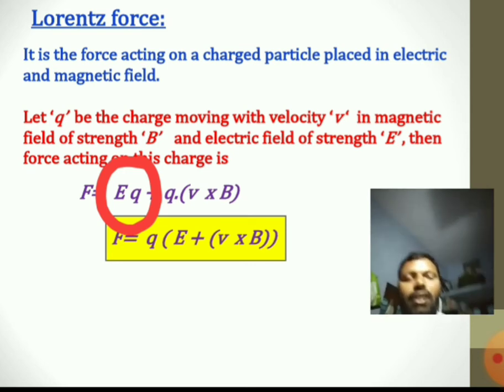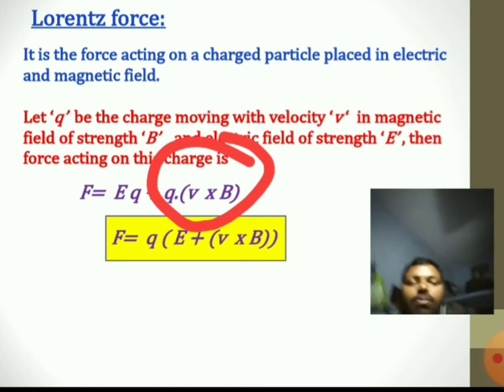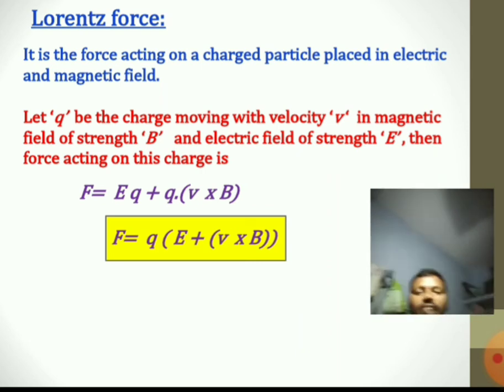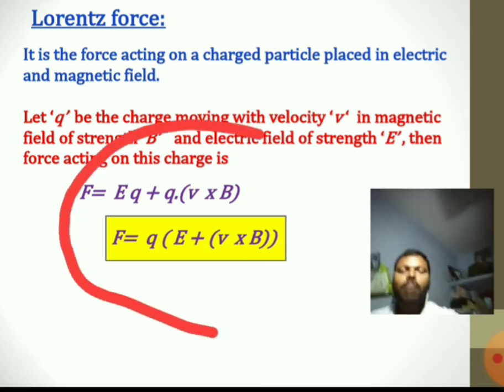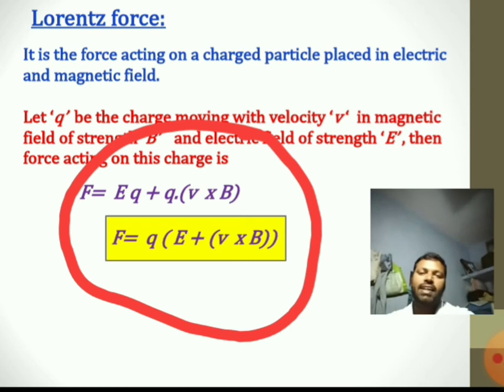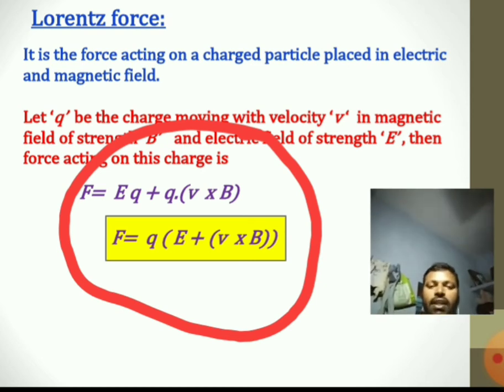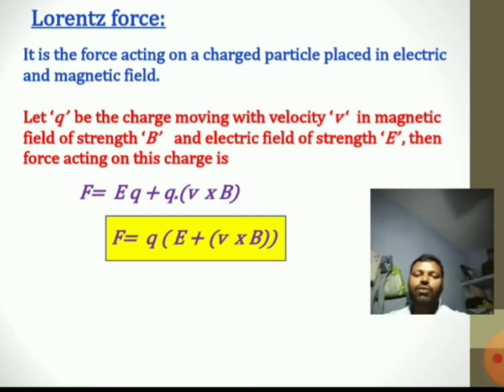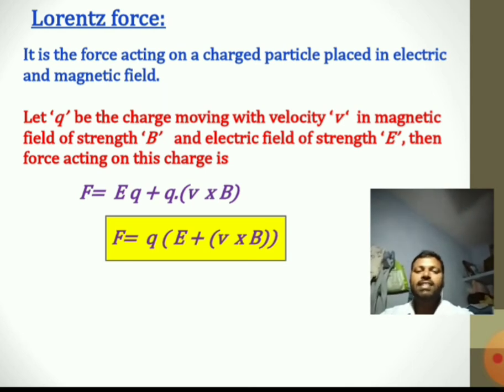If the magnetic field acts on the charged particle, the force becomes Q into V cross B. Because both are acting at the same time, now my F becomes EQ plus Q into V cross B. If I take Q common, then F is equal to Q into (E plus V cross B). This is the formula for Lorentz force. This is the resultant force acting on a charged particle when it is placed in electric and magnetic fields simultaneously.